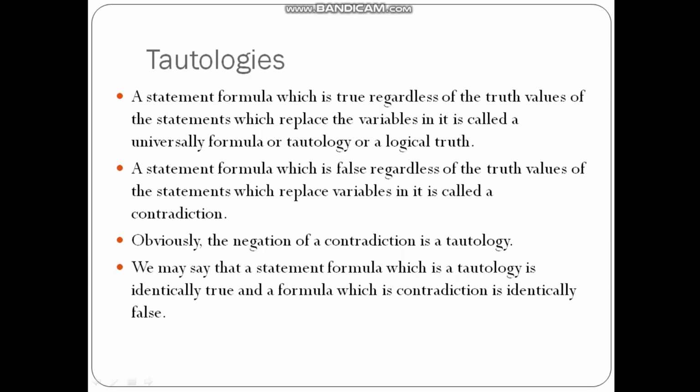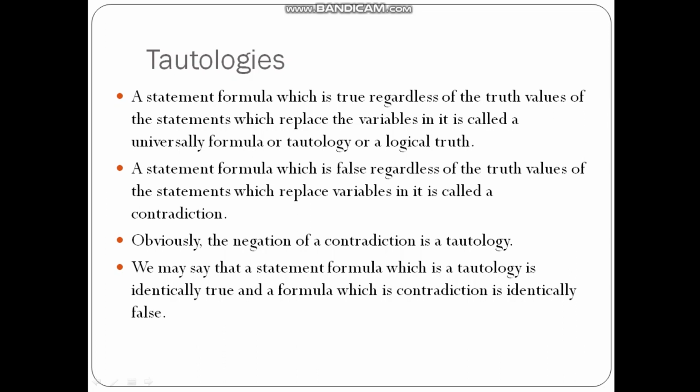The statement formula which is always true is called a tautology, and a statement formula which is always false regardless of the truth values of the input statements is called a contradiction. You might have used this term, it is contradicting. So contradiction means whatever you are doing, the outcome is always false. In that case we say that it is a contradiction. Obviously the negation of a contradiction is a tautology, and the negation of a tautology is a contradiction.